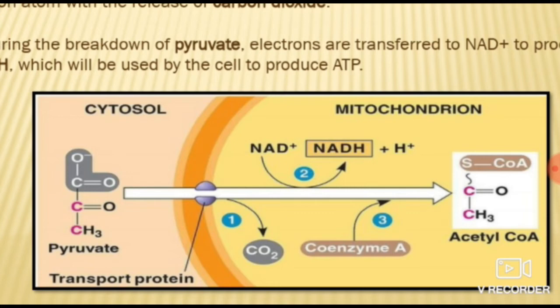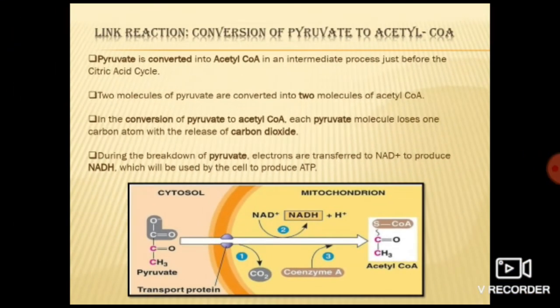Clear? Okay, in the glycolysis process, pyruvate is produced. How many molecules of pyruvate? 2 molecules of pyruvate, right? 2 molecules of pyruvate are produced. Where does it occur? It occurs in the cytoplasm. Now, this pyruvate gets converted into acetyl CoA before entering inside the mitochondria. So both pyruvate molecules get converted into 2 molecules of acetyl CoA, and during this reaction,